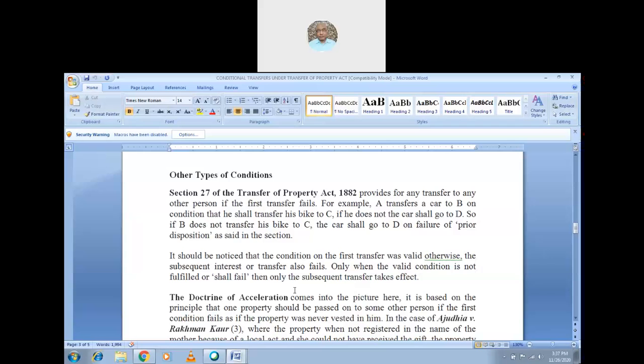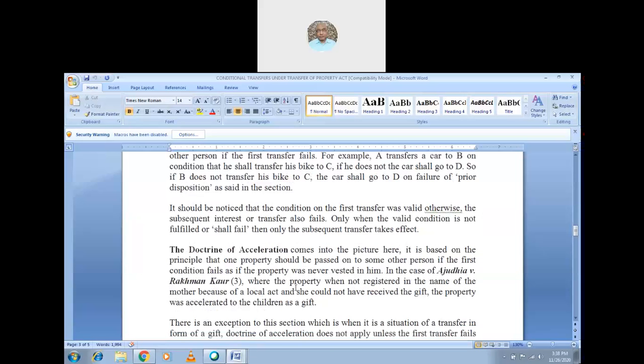Suppose if it is transferred, it goes to B. If it is not transferred, it goes to D, whichever is there, as per the condition kept over there. If it is transferred, it goes to somebody; if not transferred, it goes to somebody else. It is said to be the other type of condition.